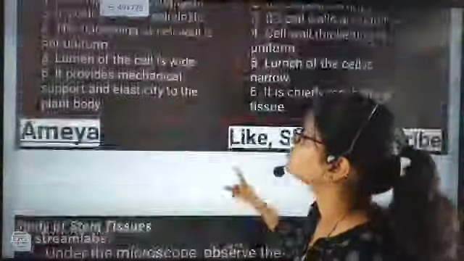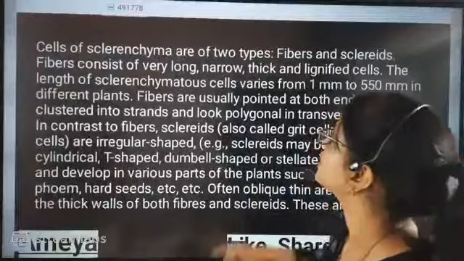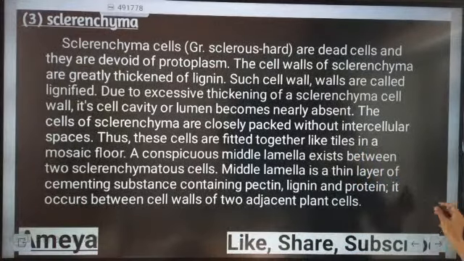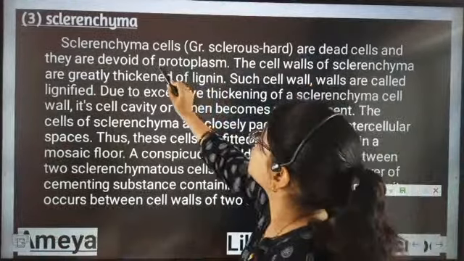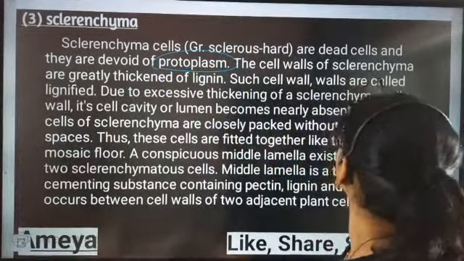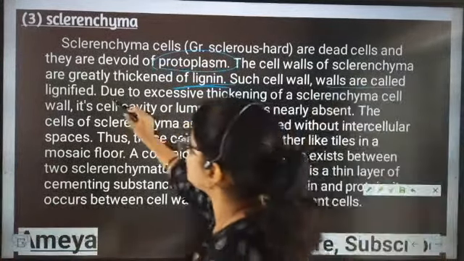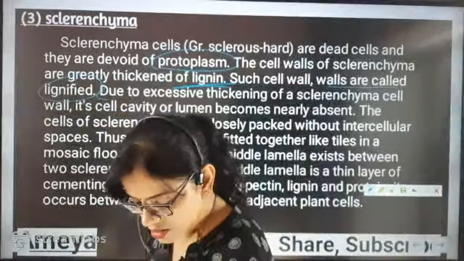So now we will understand the next important point beta. That means sclerenchymatic tissues are having lignin. The most important part of the study we have done right now is that sclerenchymatic tissues have lignin. And beta, their protoplasm part is dead. The cell wall is thickened with lignin. Such cell walls are called lignified cell walls, because lignin is present.